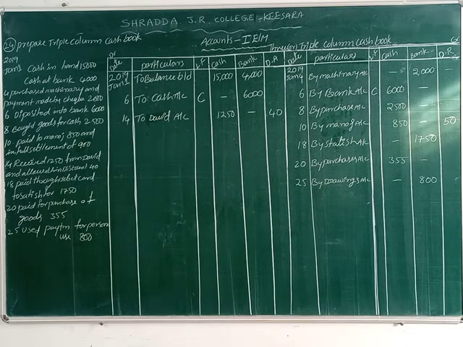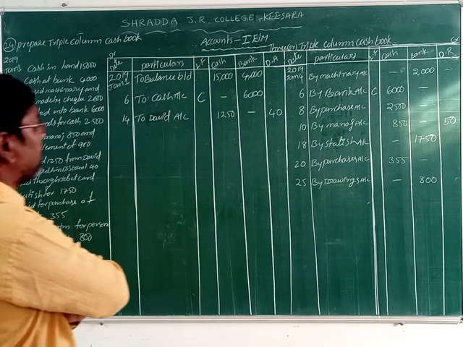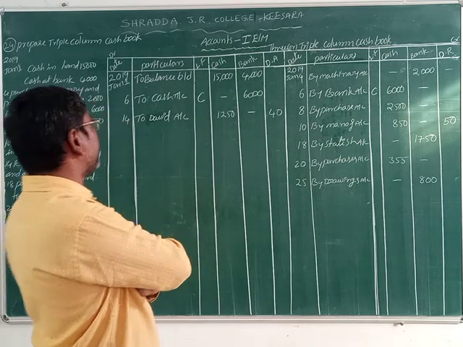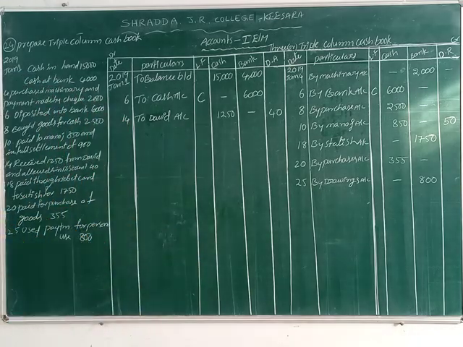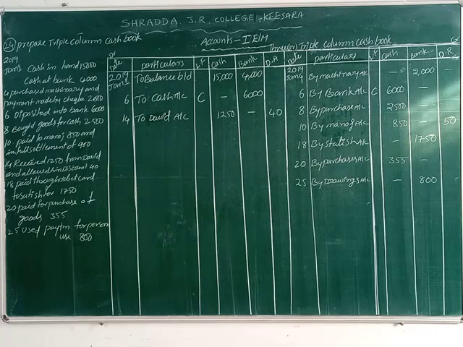Now what do we make? Balance carried on. Which side is the heavy balance? We expect the heavy balance on the debit side, because balance brought down is on the debit side now. That's why the heavy balance is also the debit side. So which side do we make the balance carried on? Credit side.